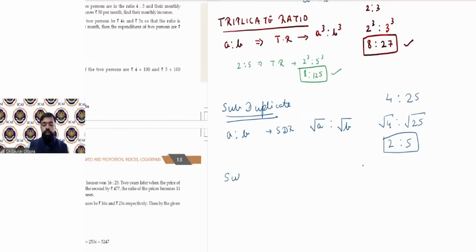Then comes subtriplicate ratio. So A is to B is the given ratio, and you have to find out the subtriplicate. That means the cubic root is required. So cube root of A ratio cube root of B. Both the sides we have to do the cubic root.